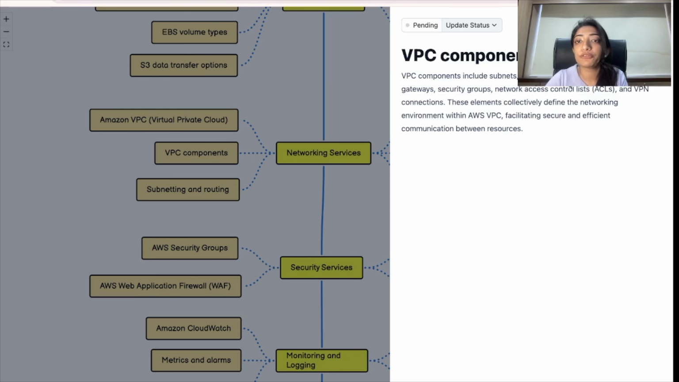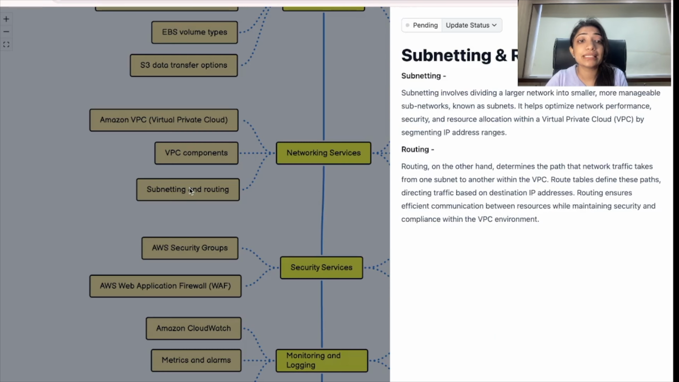Let me just mention a few of the VPC components that you need to learn in detail. There are subnets, route tables, internet gateways, NAT gateway, security groups, NACLs, which is called a network access control list, and VPN connections. Let's see what is subnetting and what is routing in VPC. So subnetting involves dividing a larger network into smaller or more manageable subnetworks known as subnets. It helps to optimize network performance, security and resource allocation within a VPC by segmenting IP address ranges.